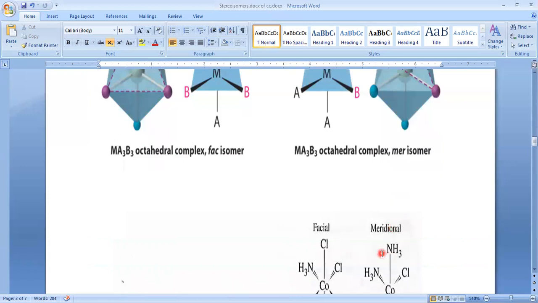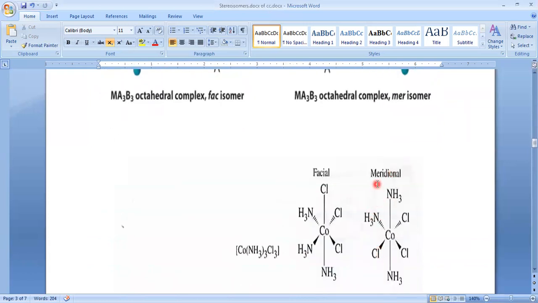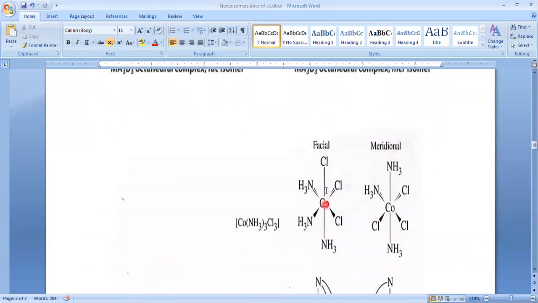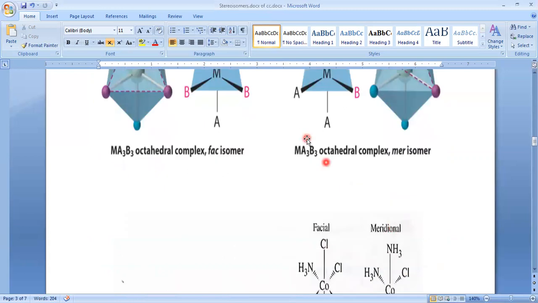Okay. Here, MER means meridian. You can look at this example. This is facial and this is meridian. So facial means cis.